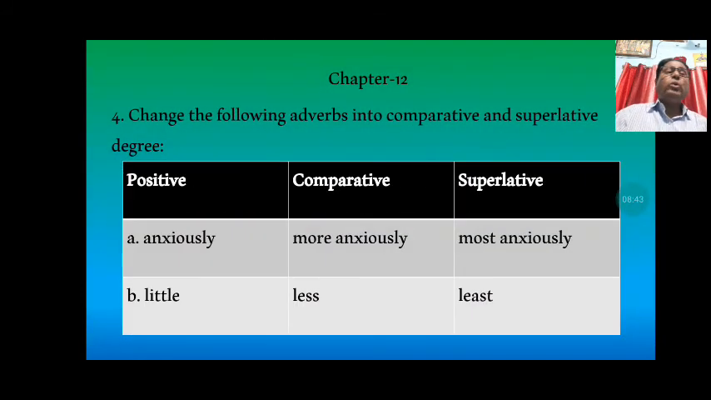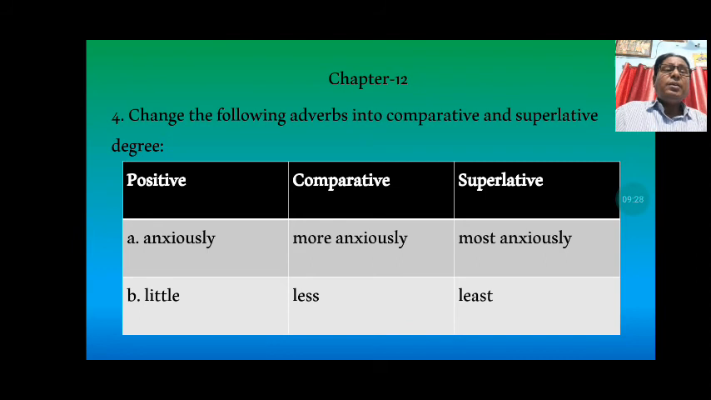And like that, let's go to chapter 12. Okay, here you have read in this chapter adverbs. The question is here: change the following adverbs into comparative and superlative degree. So all positives are given in the first column, left side, and their comparative and superlative are in the next two columns. So the first one, anxiously, is an adverb. You are changing adverbs into comparative and superlative here, not adjectives. Anxiously becomes more anxiously, most anxiously.